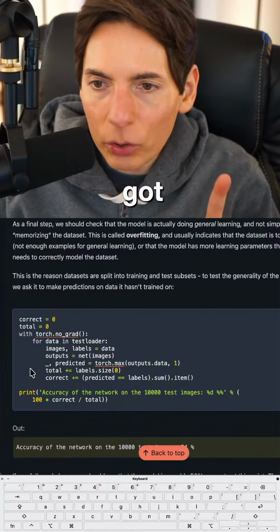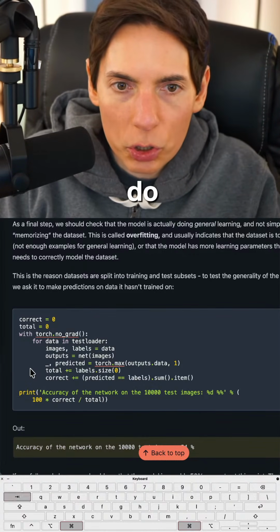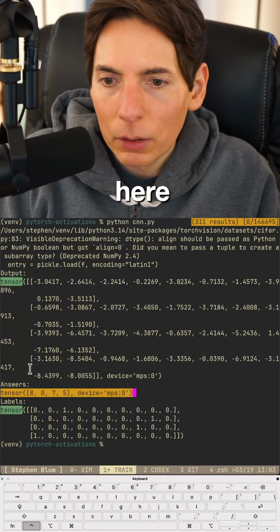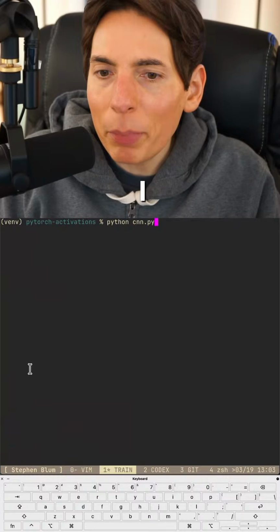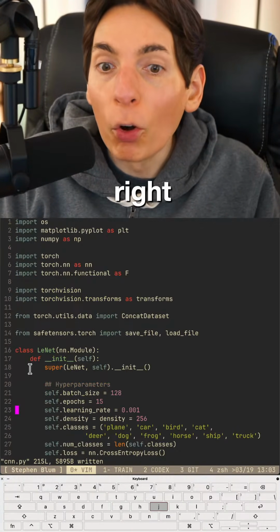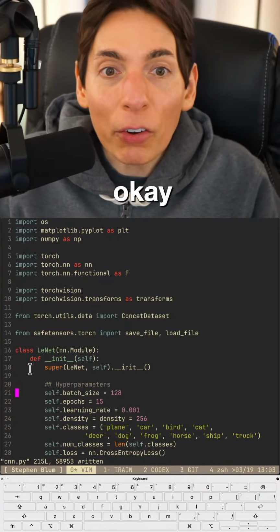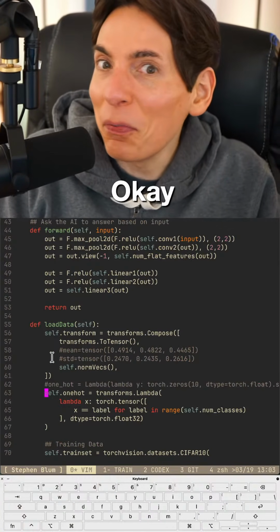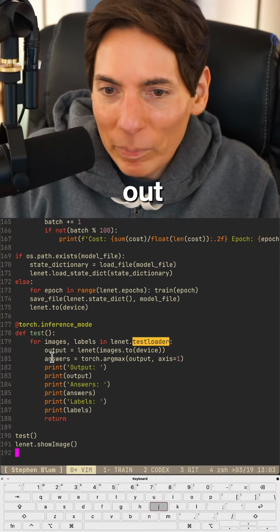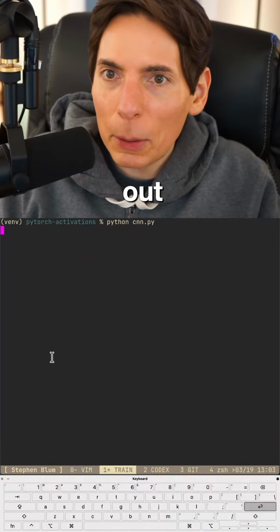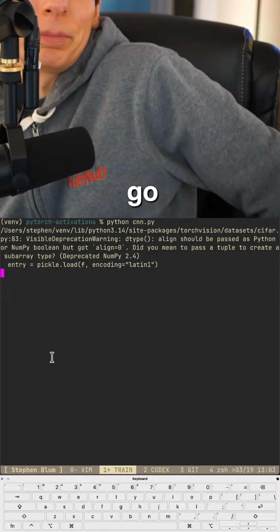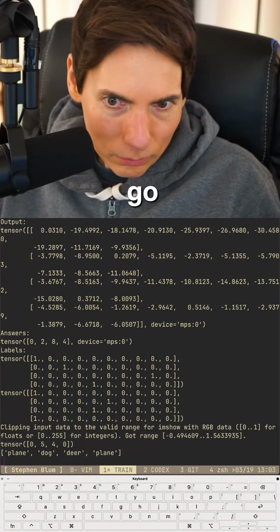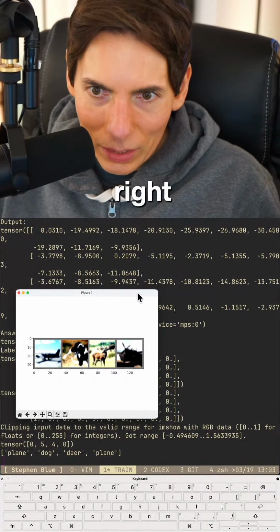So I think we got it mostly. Let's just see if we can do the image show here. Okay. This is what I want. Right here. Let's see if it gets it right. I believe the batch size is 64, right? No, it's 128. Okay. 100% yes. Are you guys crazy? Okay, we'll find out. CNN. Okay, here we go. Let's see if it gets it. All right. Did it get it right?